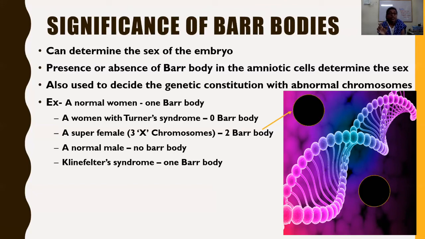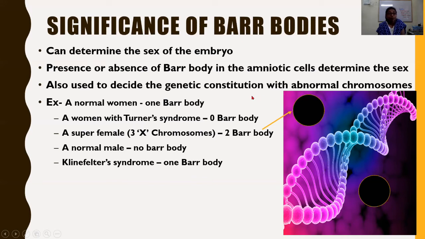Amniocentesis for sex determination is banned. However, coming to the topic, it is also used to decide the genetic constitution with abnormal chromosomes.